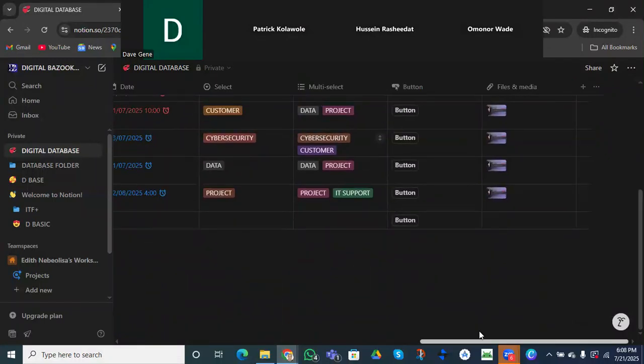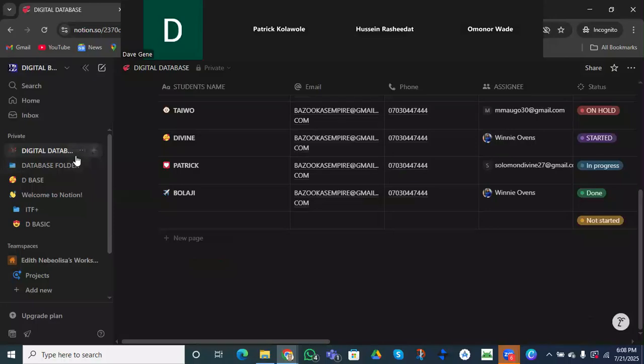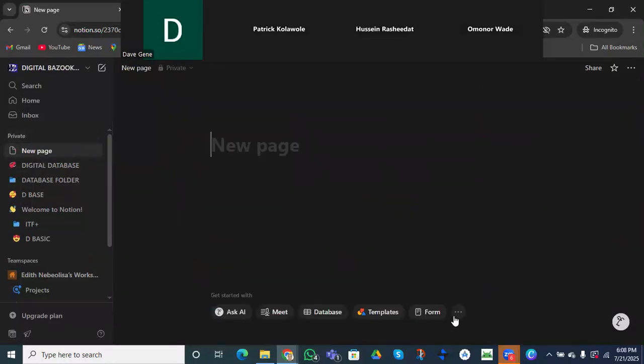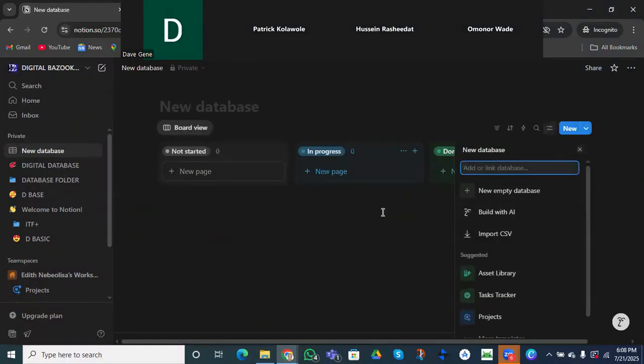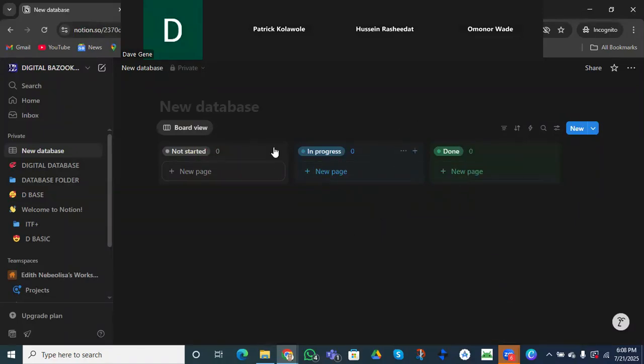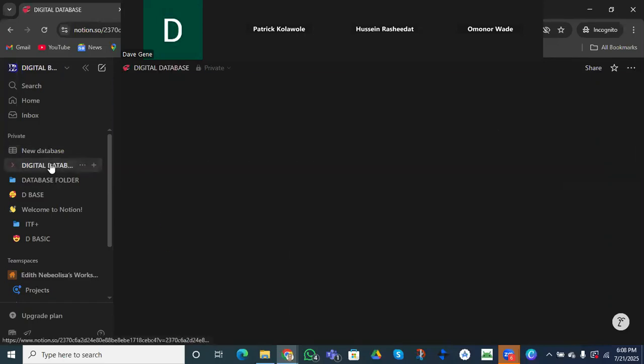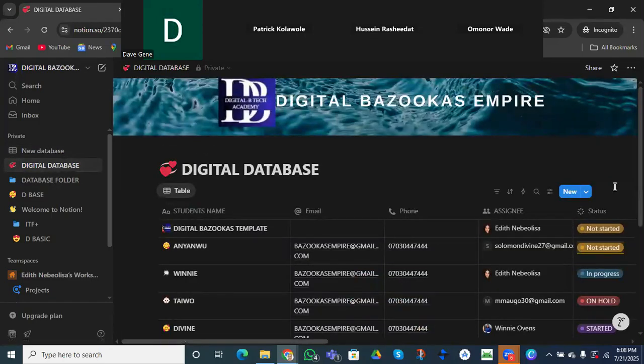Thank you so much. Do you see it suggested some things for us? So when we come to this place, we have what we call the board. Do you remember the board? Someone that's worked with Trello, the Kanban board, right? We have a lot of options where we can work with a different database. This is table.